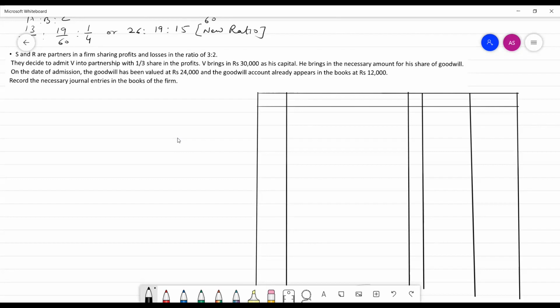This is the firm's goodwill on the admission of B, and the goodwill account already appearing in the books is rupees 12,000. This is the old goodwill which appears in the balance sheet. This old goodwill is to be written off among old partners in the old ratio. The entry for this purpose would be